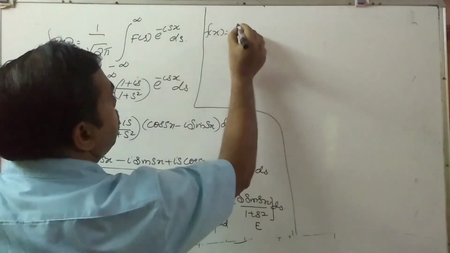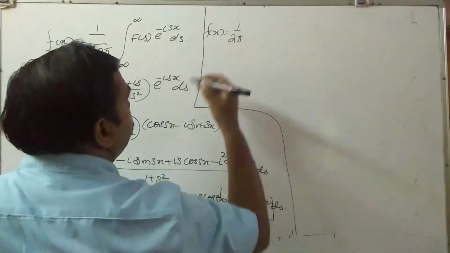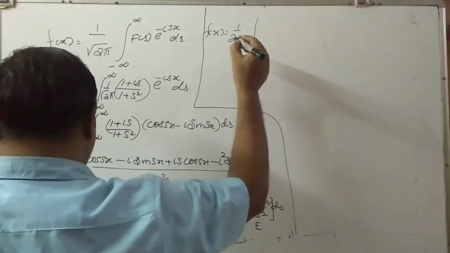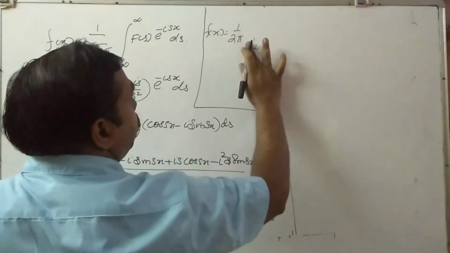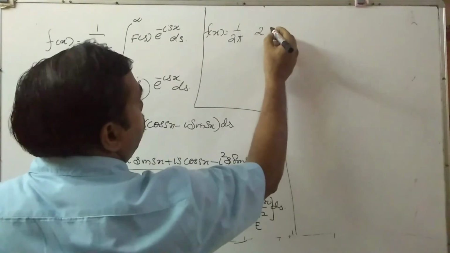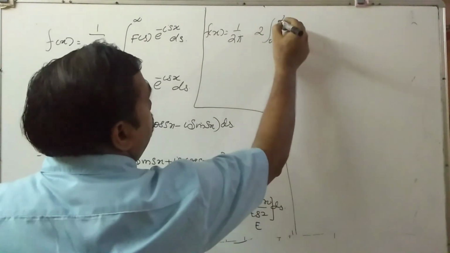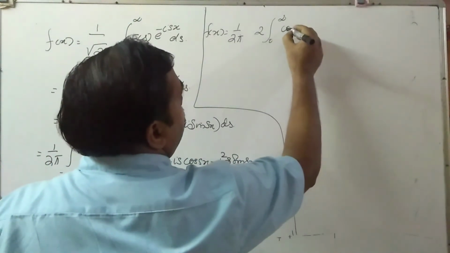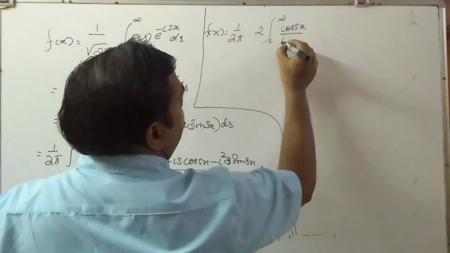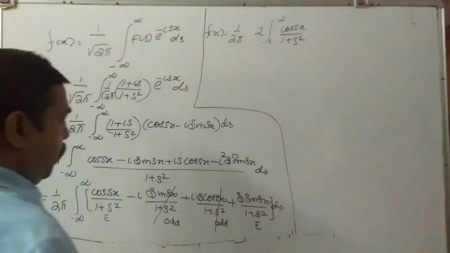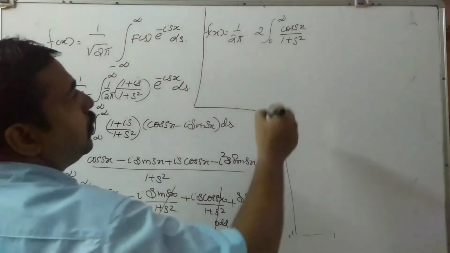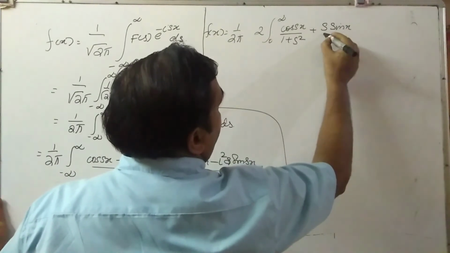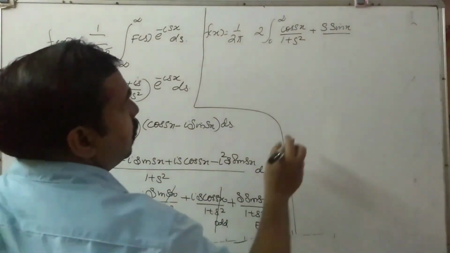So f of x is equal to 1 by 2 pi integral minus infinity to infinity. Since the function is fully even, we can take 2 into 0 to infinity, cos sx by 1 plus s square plus s sin sx by 1 plus s square.